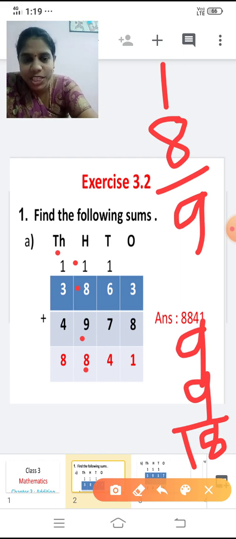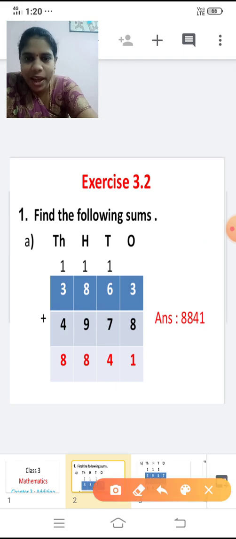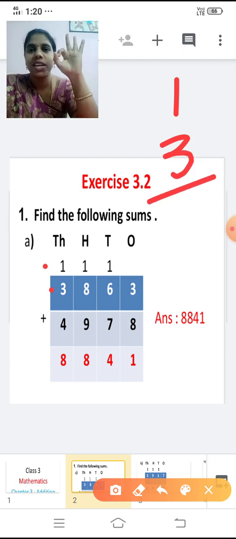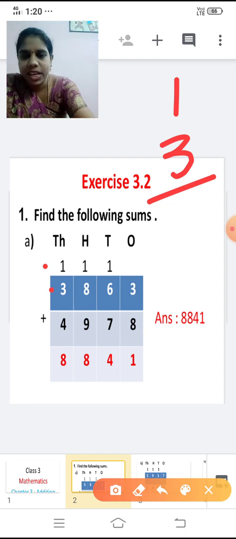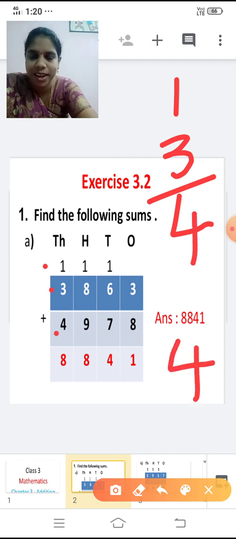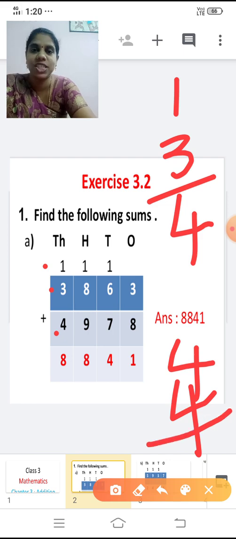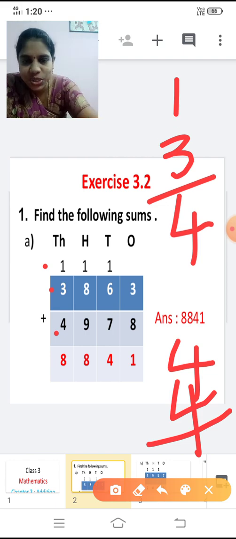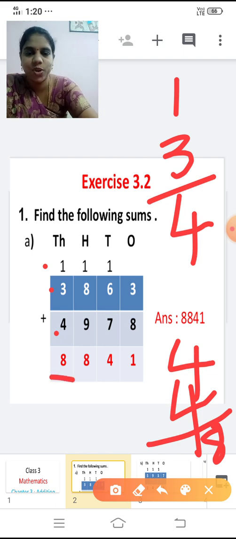So now shall we add the thousands place now? Yes. Now add 1 plus 3 and tell me the answer now, children. Right? Add 1 plus 3. After 1 you're going to add 3 numbers. After 1, keep 1 in the mind, 3 in the finger. After 1, 2, 3, 4. So 4. With this 4, I'm going to add the next number. What is the next number to add? 4. Add 4 plus 4 and tell me the answer now. 4 in the mind, 4 in the finger. After 4, 5, 6, 7, 8. So, it's a single digit number. So, write that directly. So, what is the answer?